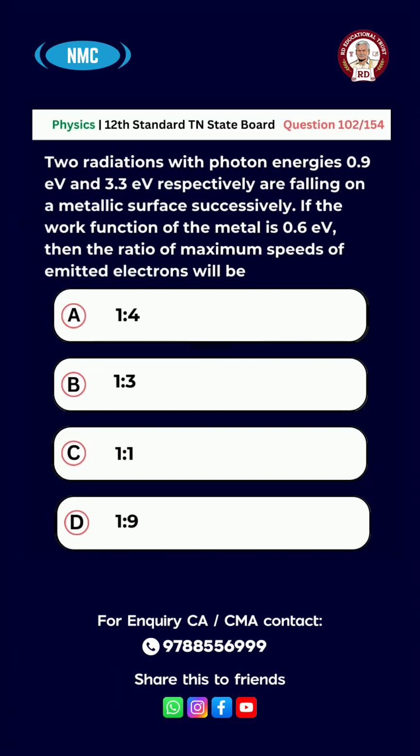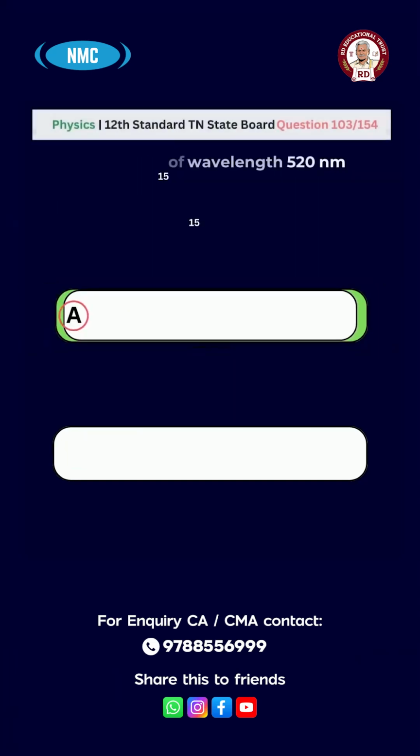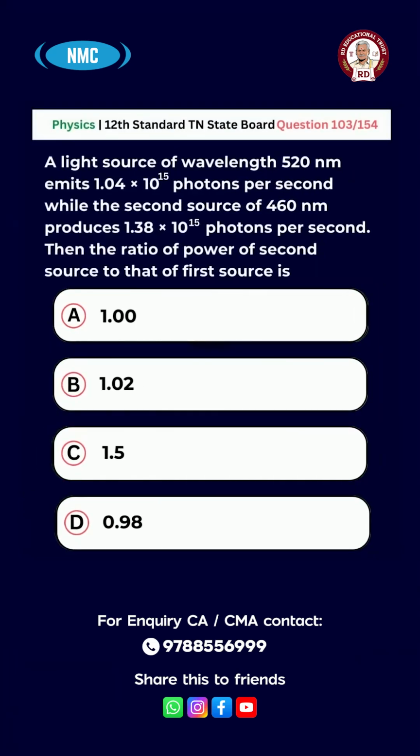The right answer is option B, 1:3. Question number 103. A light source of wavelength 520 nm emits 1.04 × 10^15 photons per second, while a second source of 460 nm produces 1.38 × 10^15 photons per second. Then the ratio of power of the second source to the first source is: option A 1.00, B 1.02, C 1.5, D 0.98. The right answer is option C, 1.5.